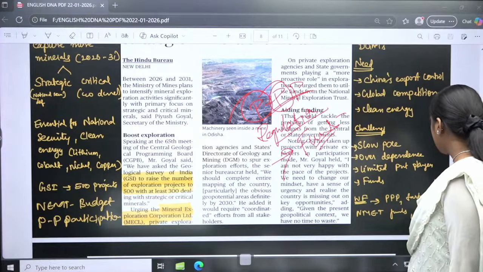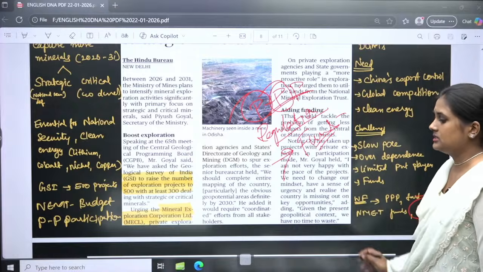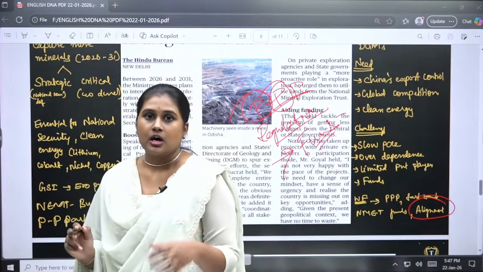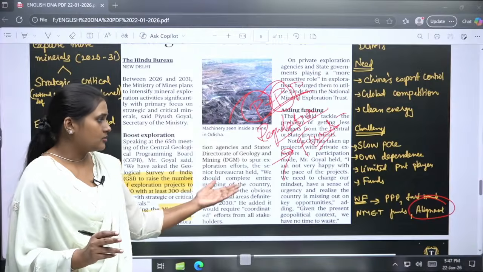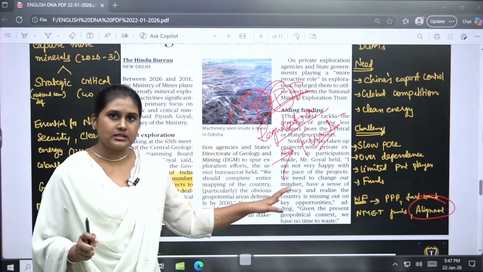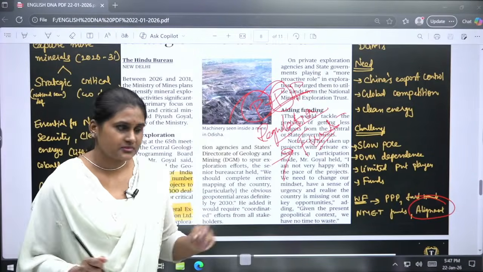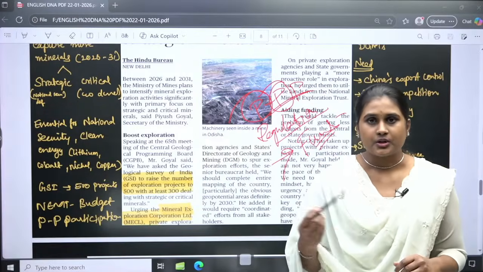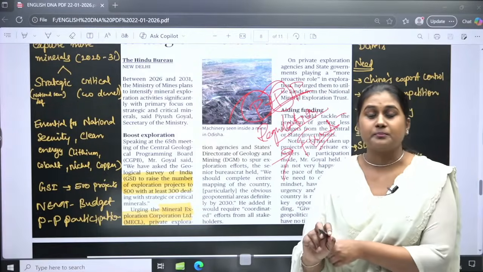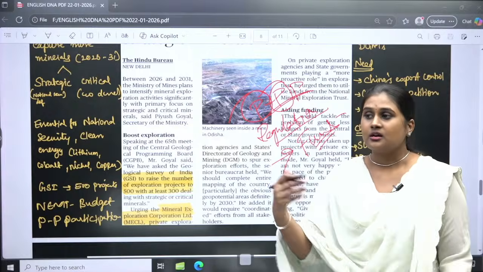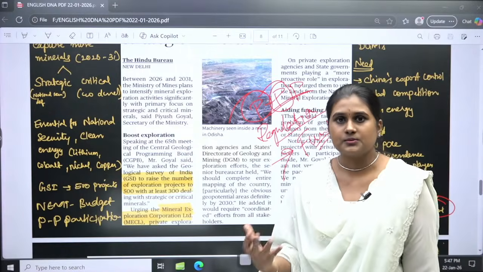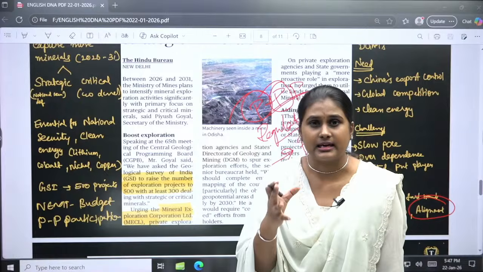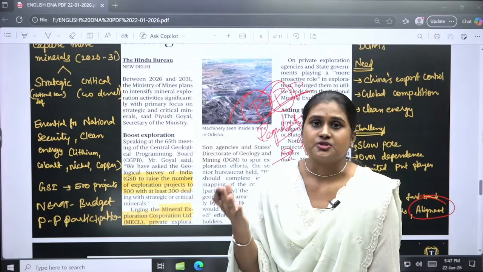Okay. And apart from that, alignment. Here, alignment is about how the Indian government is aligned with the regulations, and how much percentage we have to give. Apart from that, the major thing with alignment is how we can partner with other countries. Recently we discussed Latin America, Chile, Brazil.